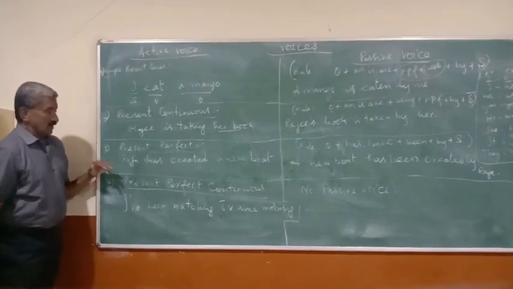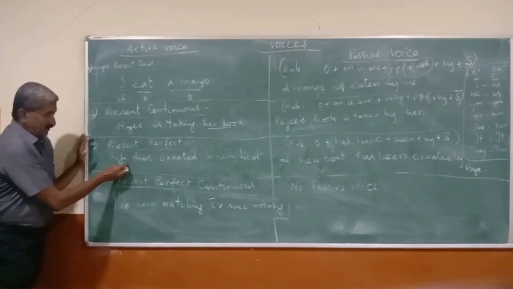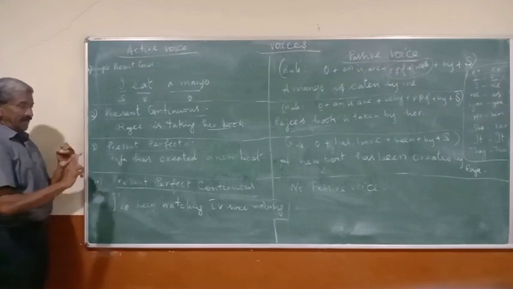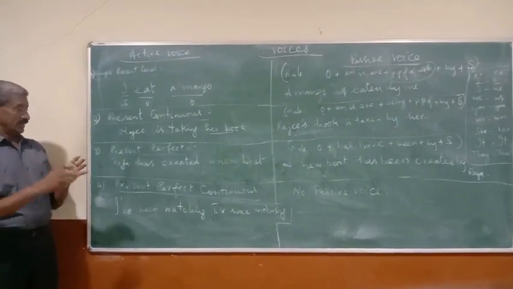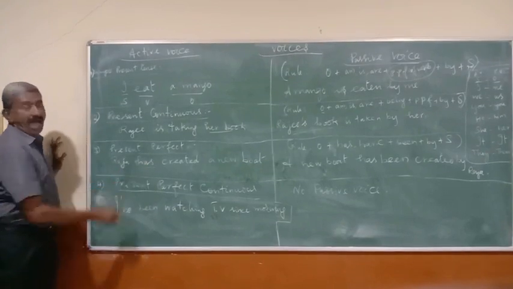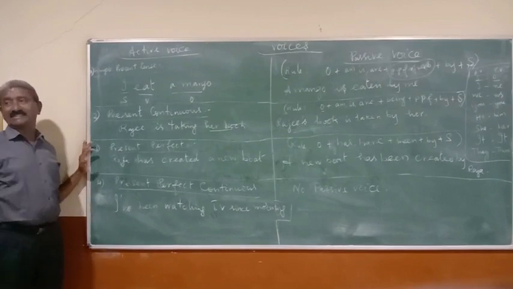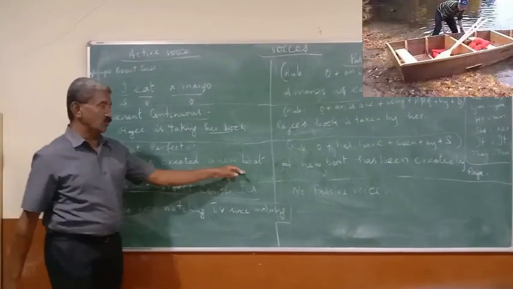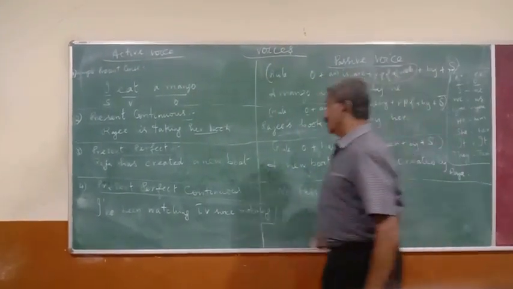If it is another person, say for example I, we, you, they, then it will come like this. Raja is third person singular. That's why we use has. Raja has created a new book. Here, the object is a new book.